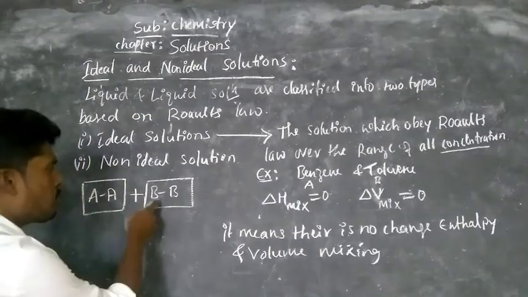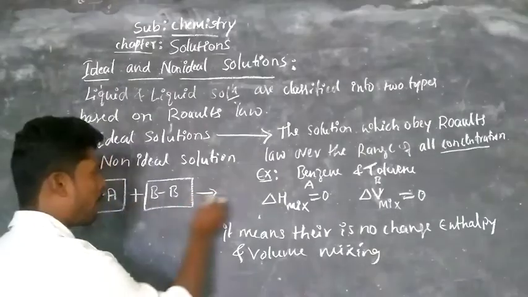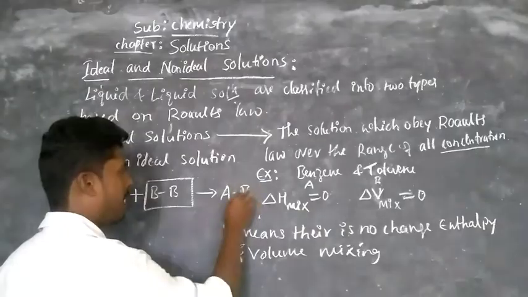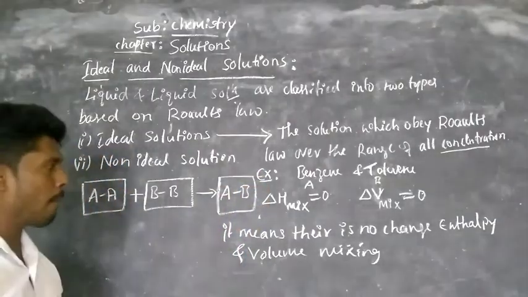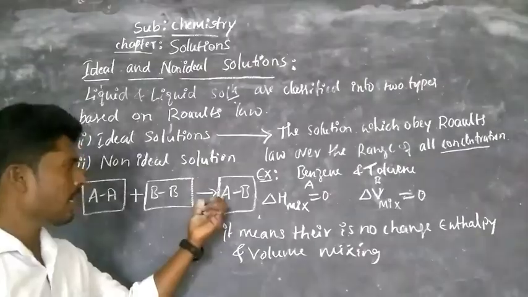Now these two are mixed together, and you get a mixture of compounds that is called solution of A and B.